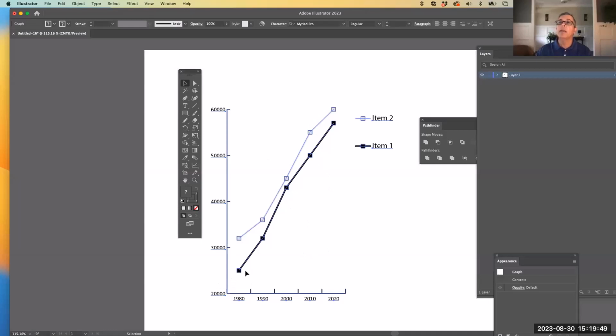Meaning that my lowest number in this data was at about 25,000. And so it is starting the graphic at 20,000 as opposed to 0. There is a way to change that, and I'm going to show you that later. But just want you to know that it automatically does that.